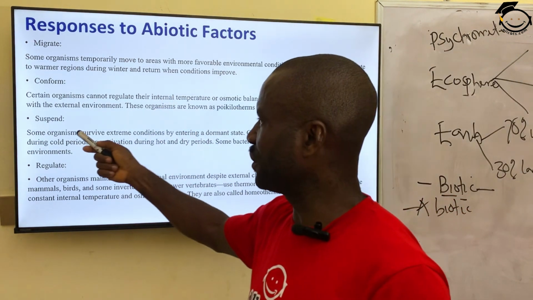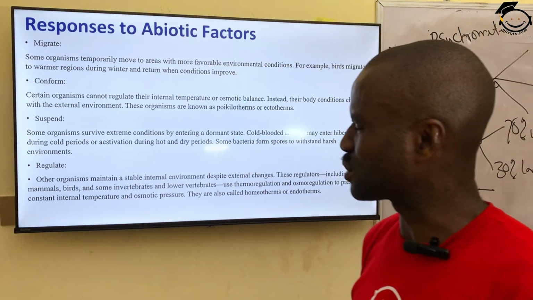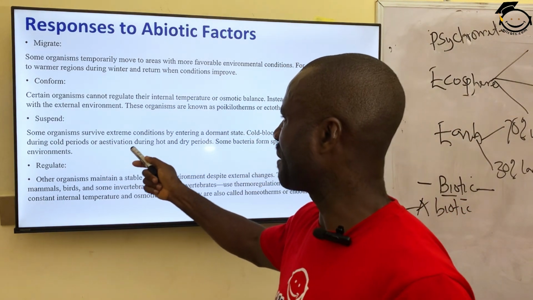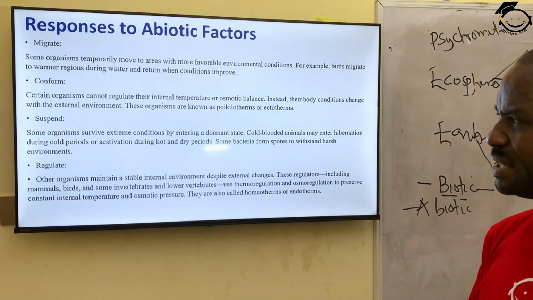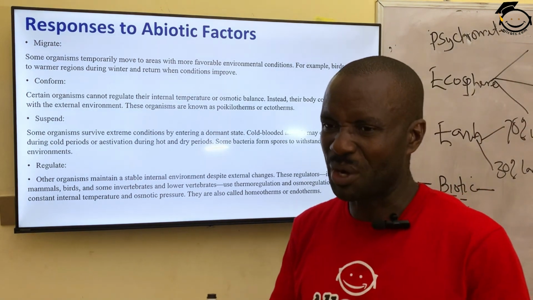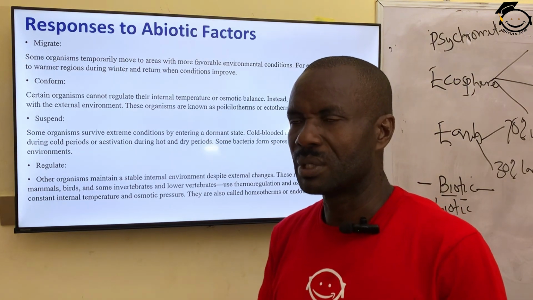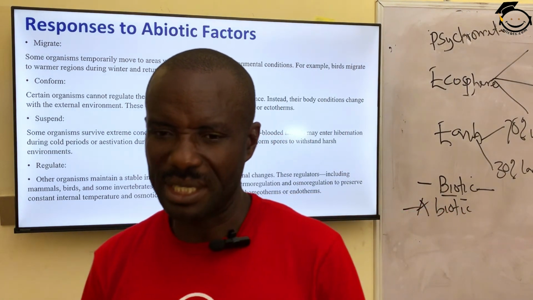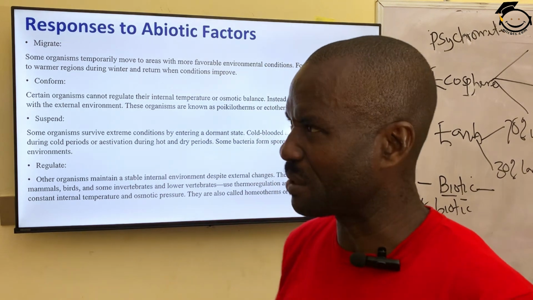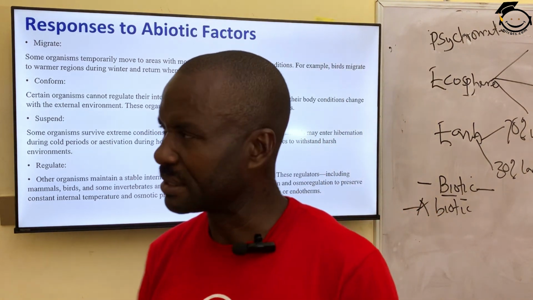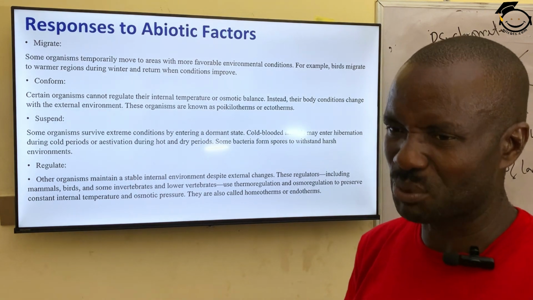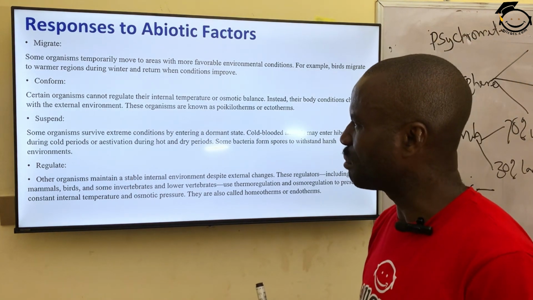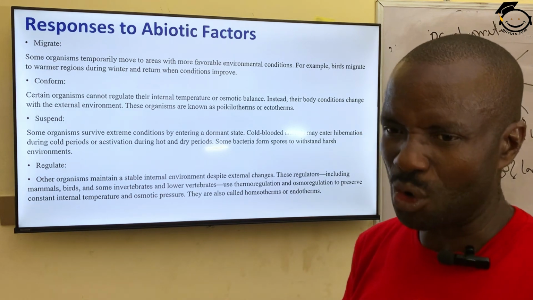Living organisms can suspend. How do you mean by suspend? Some organisms survive extreme conditions by entering a dormant state. They become passive. They become lifeless, so to speak. For instance, we talk about some organisms that are able to do this. We call this process encystment, meaning they become passive all through the harsh condition.